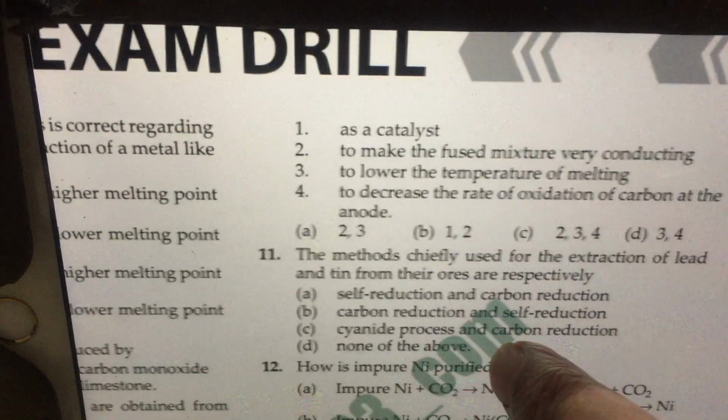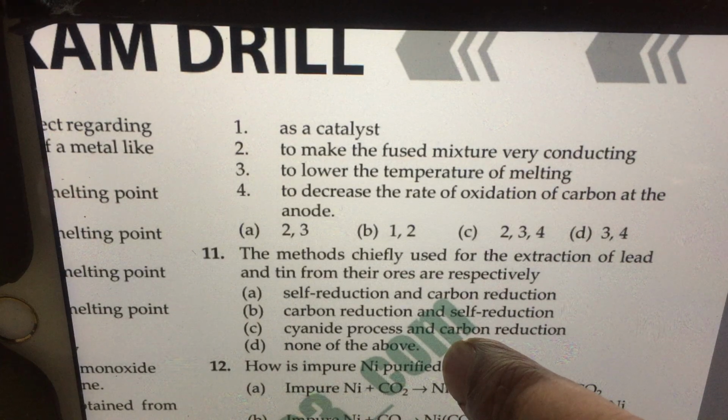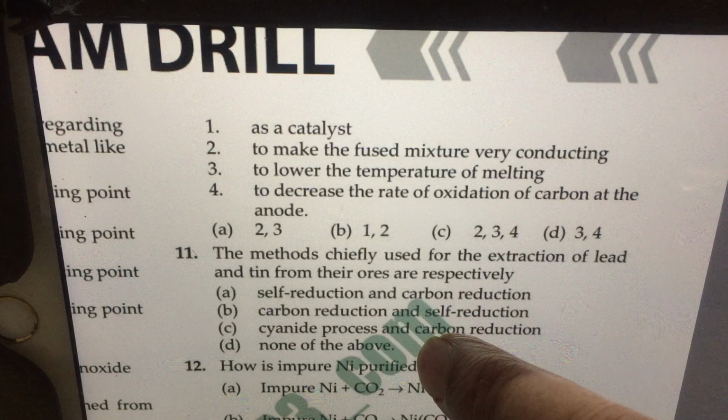To make the fusion mixture very conducting is also a possibility. To lower the temperature of melting is a possibility. For 2 and 3 you can use. Okay, that is the answer.